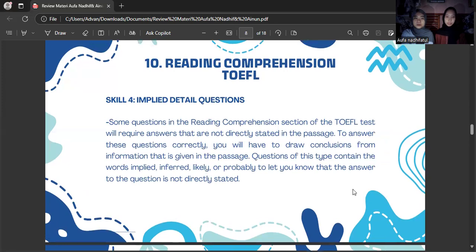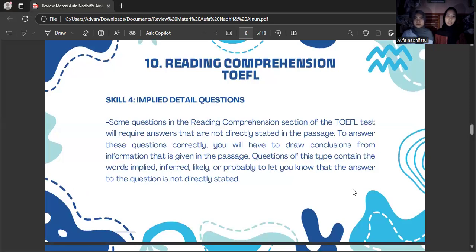Skill 4, implied detail questions. Some questions in the reading comprehension section of the test will require answers that are not directly stated in the passage.